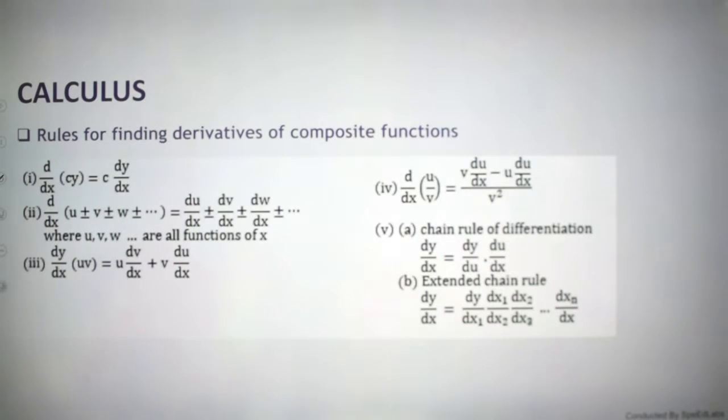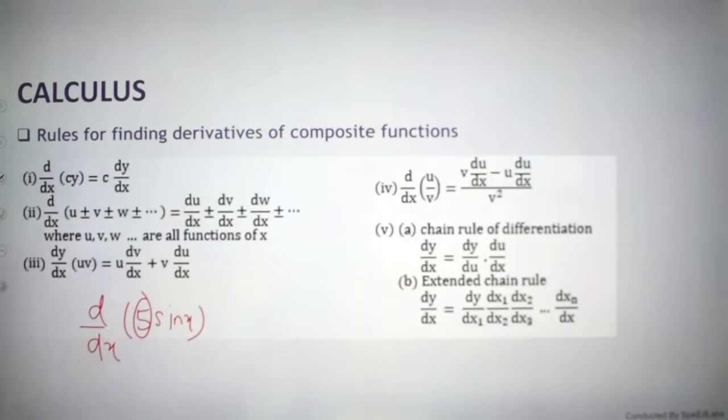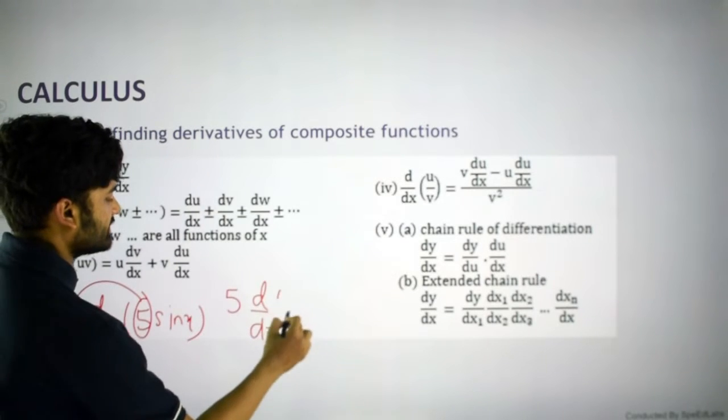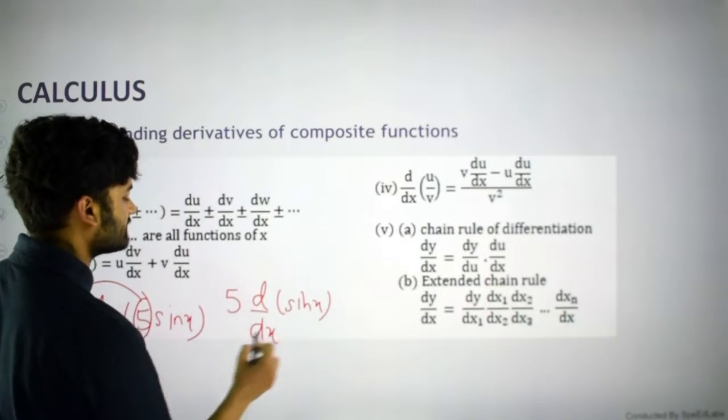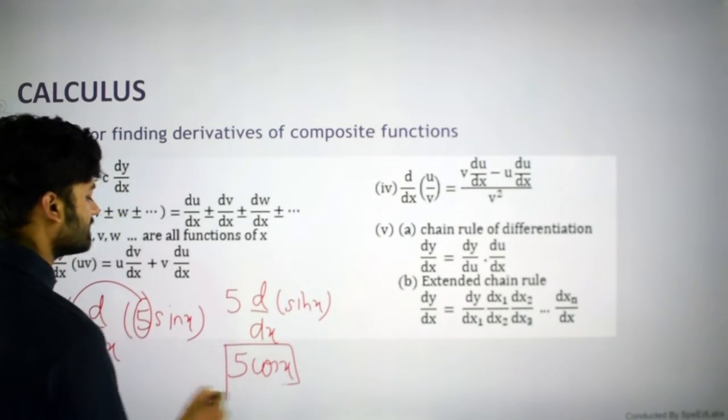There are some rules for finding derivatives of composite functions. Like if you want to do the differentiation of, let's say, 5 sin x. Here 5 is a constant, it is not changing, so you will just take it out of the differentiation. So it will be 5, and dy by dx of sin x, as I have told you, is cos x. So your answer is 5 cos x. This is how you can do it.